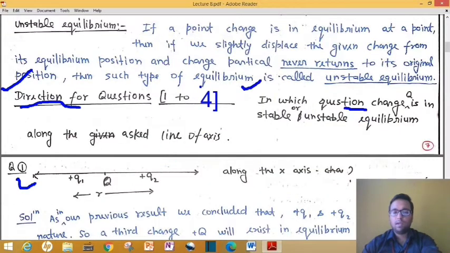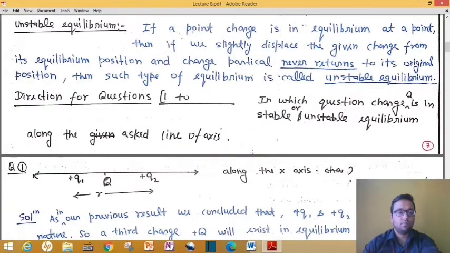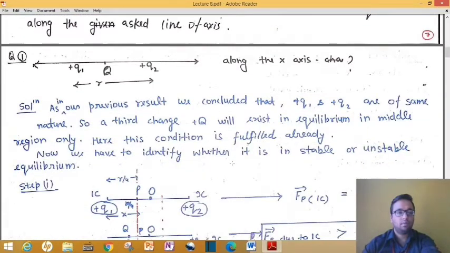Here you have to tell in which question charge capital Q is in stable or unstable equilibrium along the asked line of axis. In question number 1, you can see we have two charges, plus Q1 and plus Q2, and the distance between Q1 and Q2 is small r.